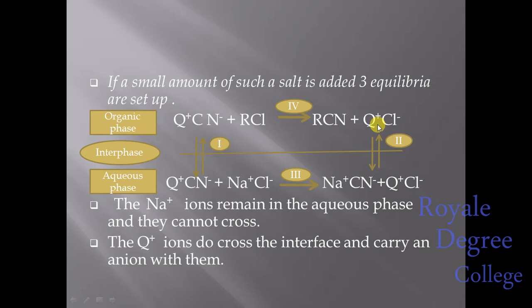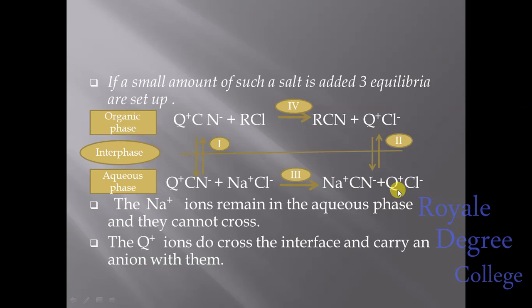Then from the organic phase to the aqueous phase, Q plus CN minus is being transferred. It can go from the organic phase to the aqueous phase. It will react with sodium chloride, Na plus Cl minus. It is a salt. It will react with the salt, and as a result of that we are getting here Na plus CN minus, that is sodium cyanide. And along with that, we are getting Q plus Cl minus.